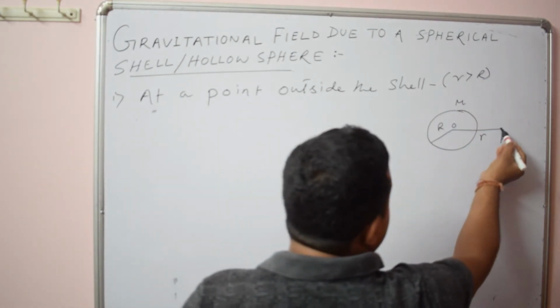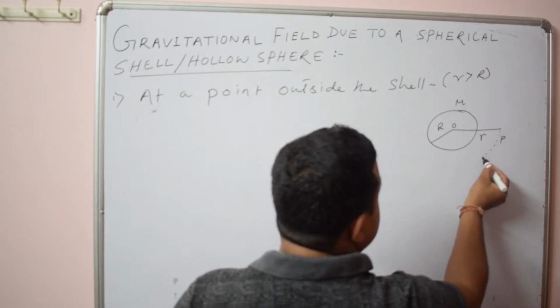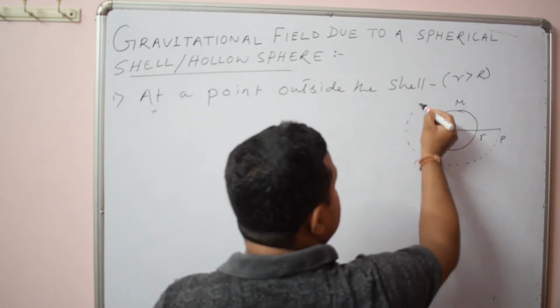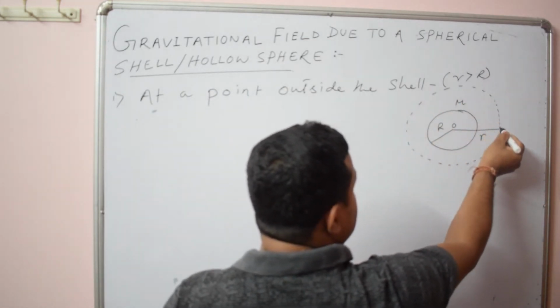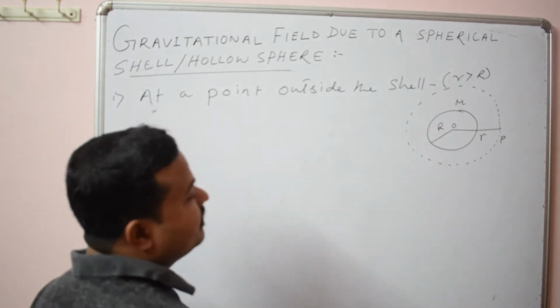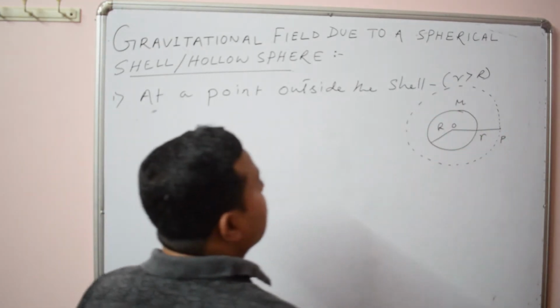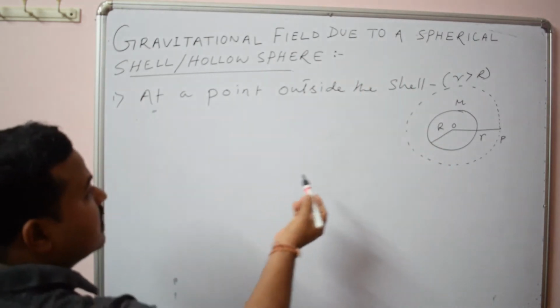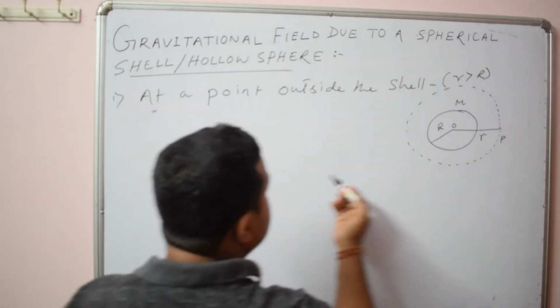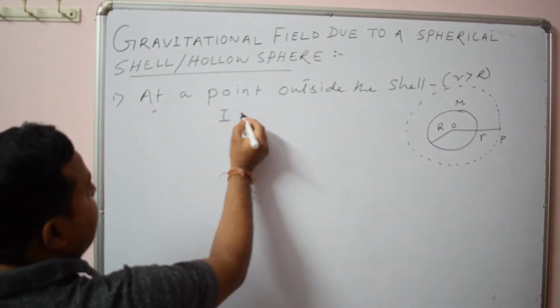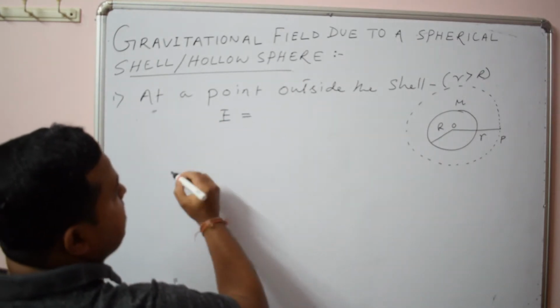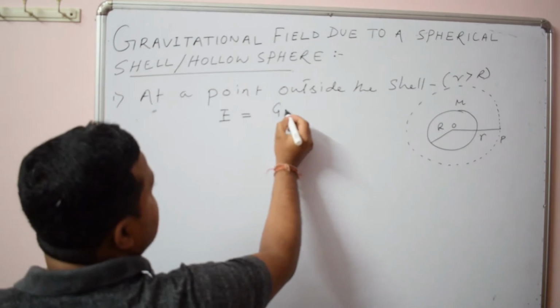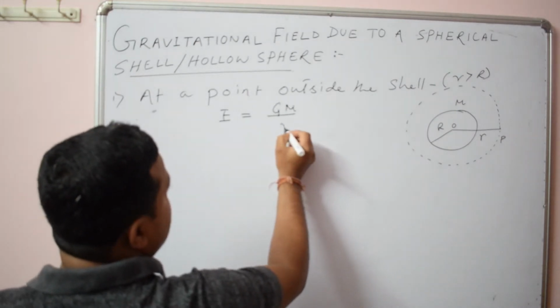Now at this point, if you imagine a spherical surface enclosing this shell, then you can use the direct formula for gravitational field intensity, as I have already discussed. So the intensity at this point will be E is equal to G m by r square.